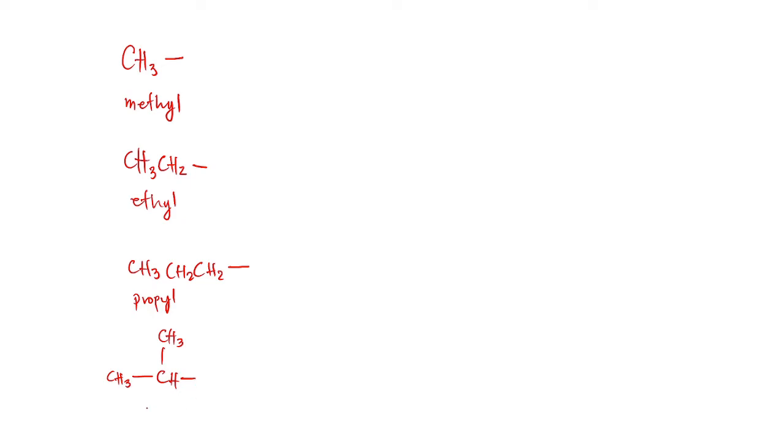This is actually also a propyl due to the existence of three carbon atoms. But since this terminal chain has two methyl groups attached to our carbon here, this is actually an isopropyl, just like our example earlier regarding isopropyl alcohol or isopropanol.